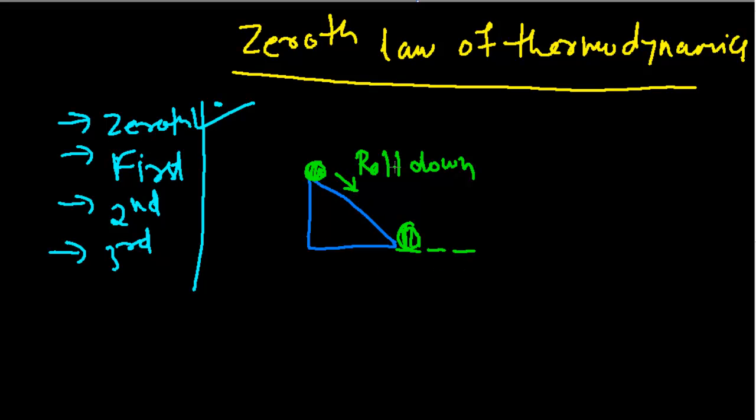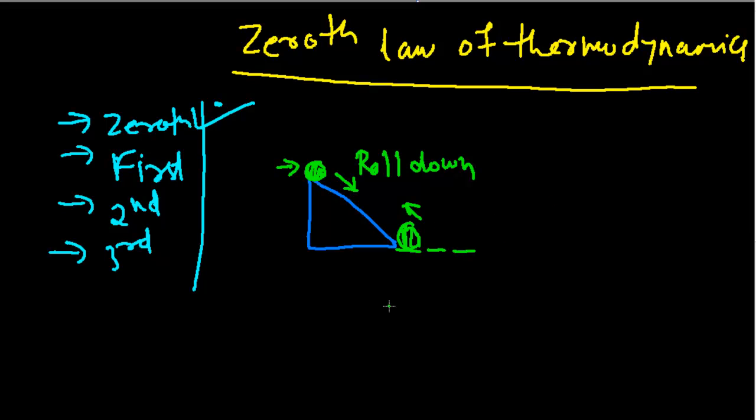Now, you don't need to apply any force to this ball. You don't need to push the ball or something. The ball is going to roll down by itself. It is a natural tendency of the universe to bring the ball down from the top of the inclined plane to the bottom of the inclined plane. But is it going to happen that the ball will roll upside on its own? No.